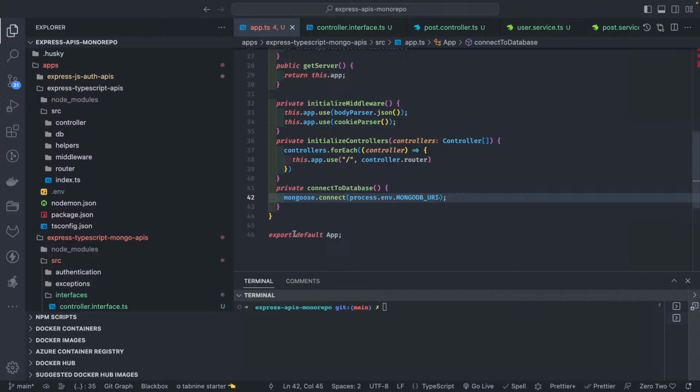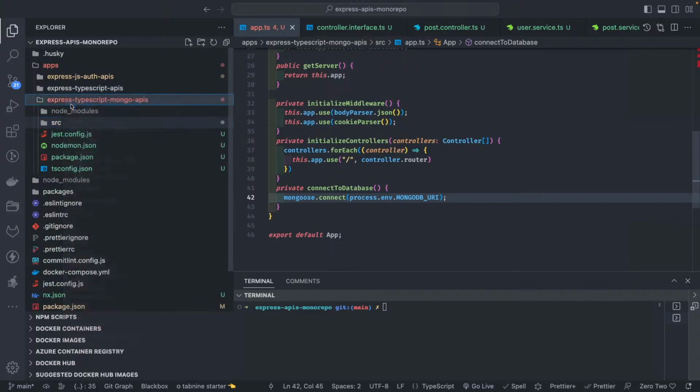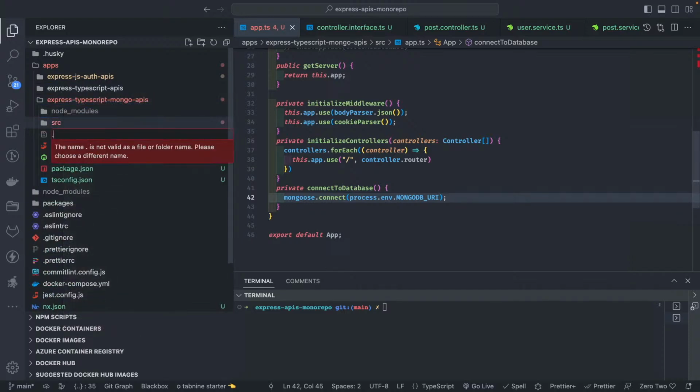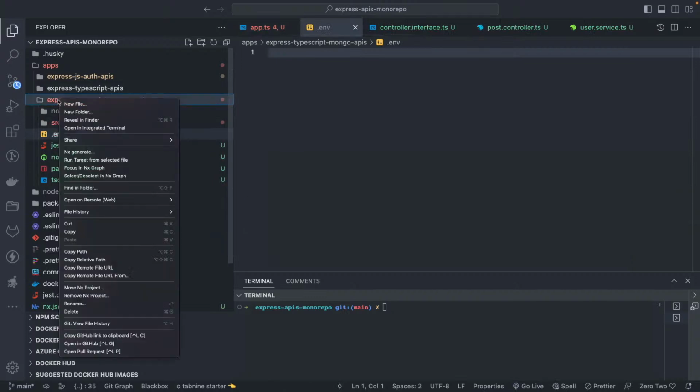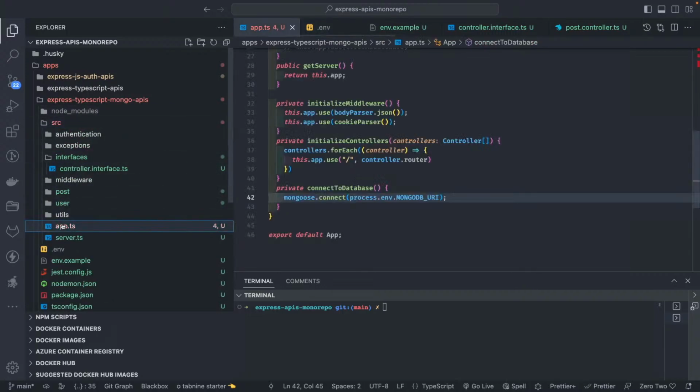So this URL we need to put inside our env file. We already have env. We need to create a .env file here, and an env example for you guys to take as a reference. Inside env we need these particular variables, Mongo URL and port.